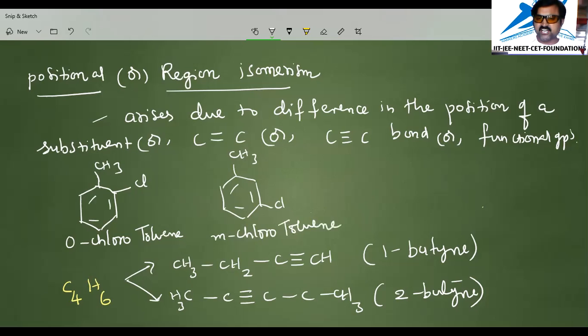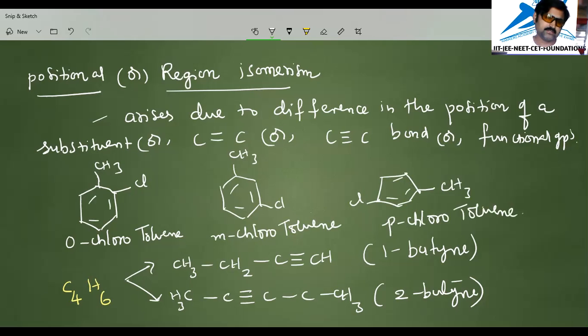In the same fashion, if you write this on the para position of the benzene ring, where you write CH3 here and Cl here, you will call it parachlorotoluene.